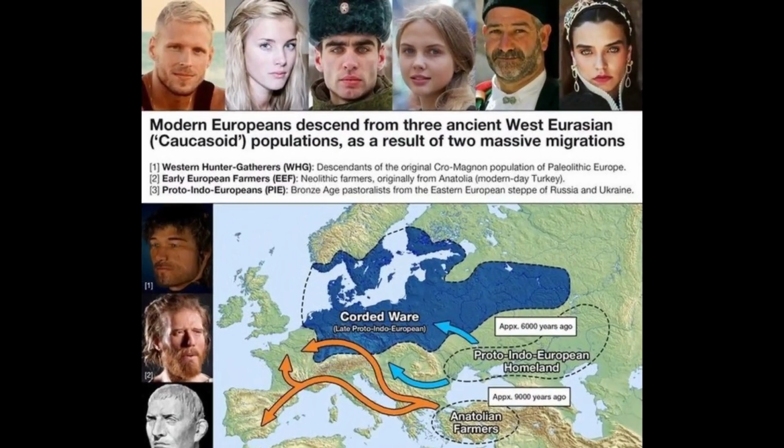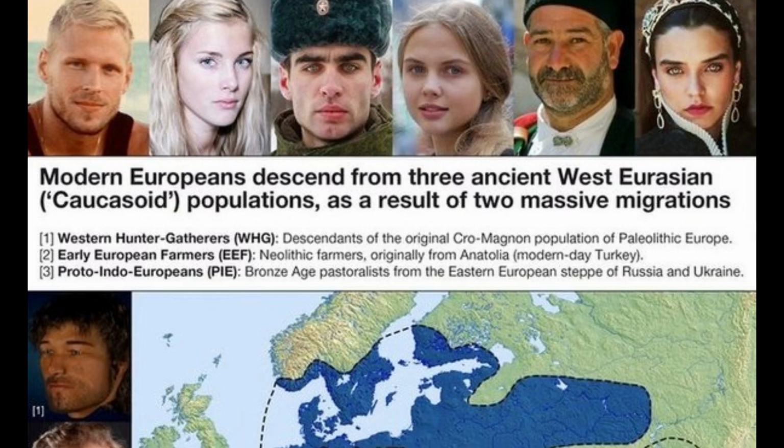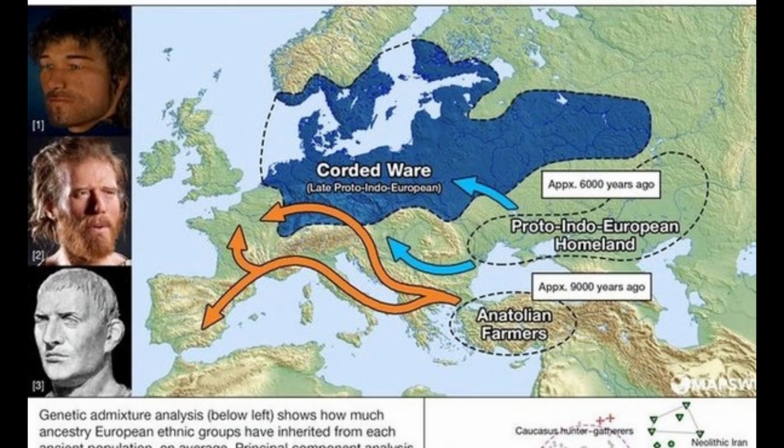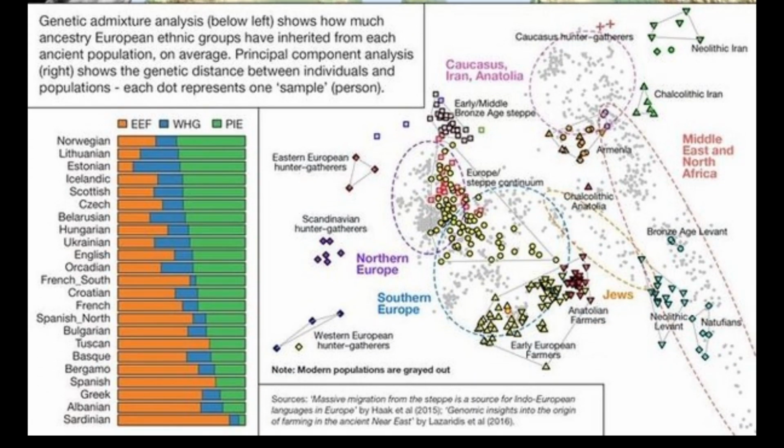The modern Europeans are a mix between three groups of Homo sapiens, right? The original descendants of the group of Homo sapiens that migrated to Europe 37,000 years ago, a group of farmers from Anatolia or modern-day Turkey that migrated to southern Europe 9,000 years ago, and a group of Bronze Age pastoralists from the steppes of modern-day Russia and Ukraine that migrated to northern and western Europe around 6,000 years ago. All modern Europeans come from a mix of these three lineages. That should be all you need to know.